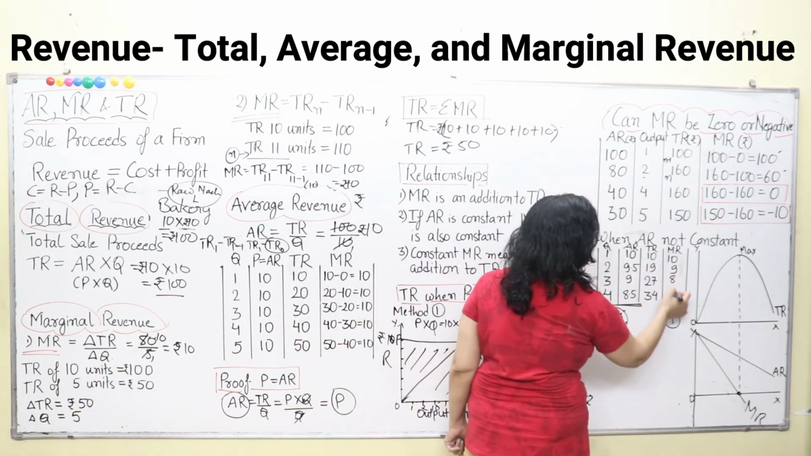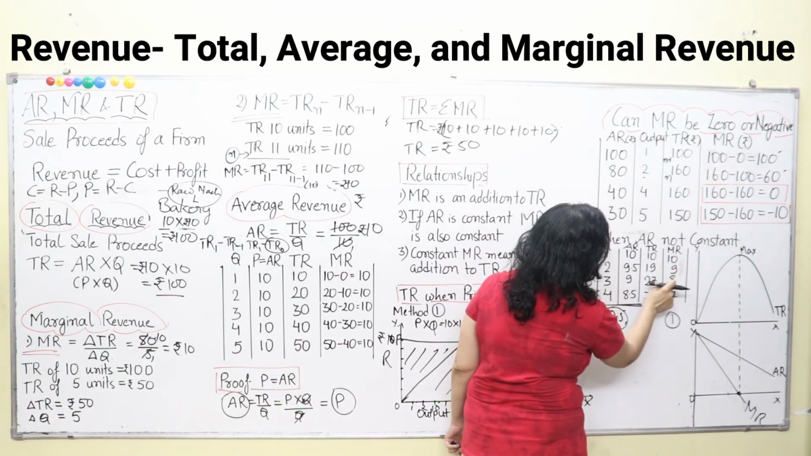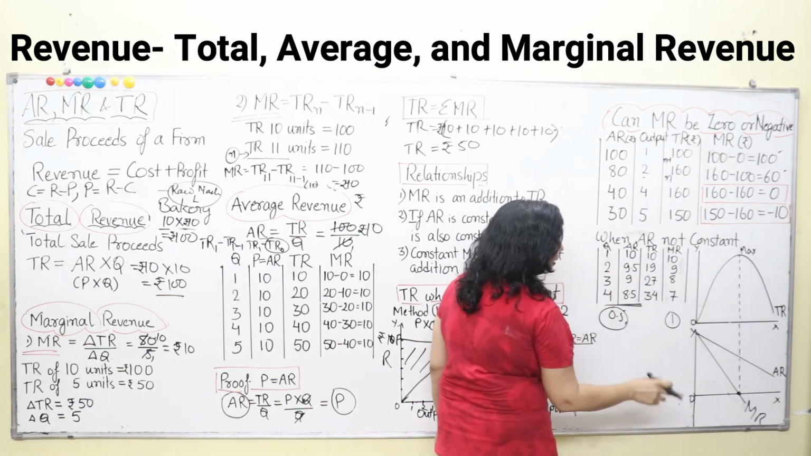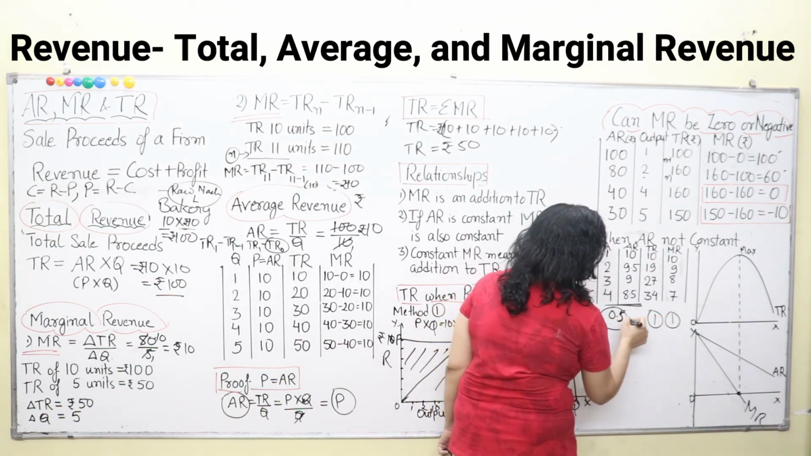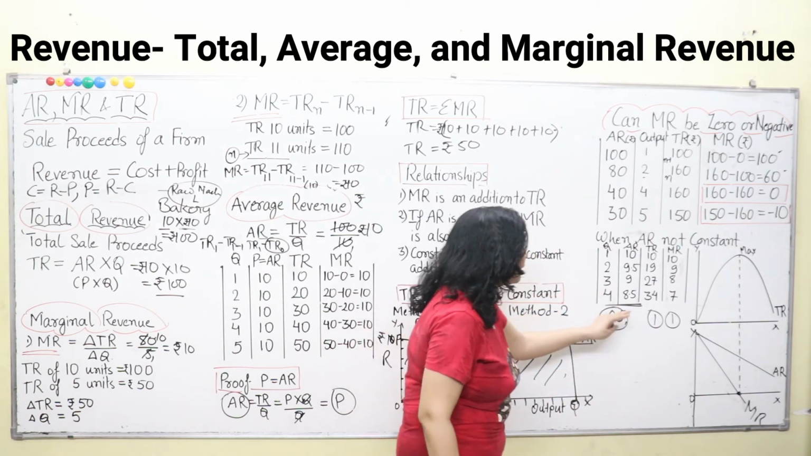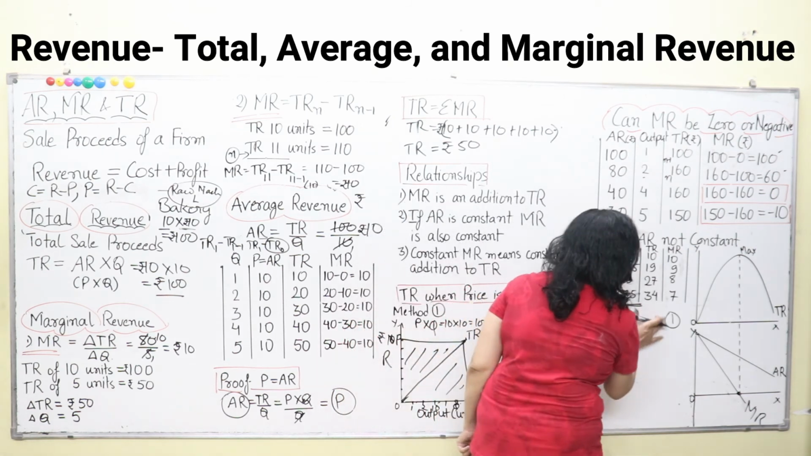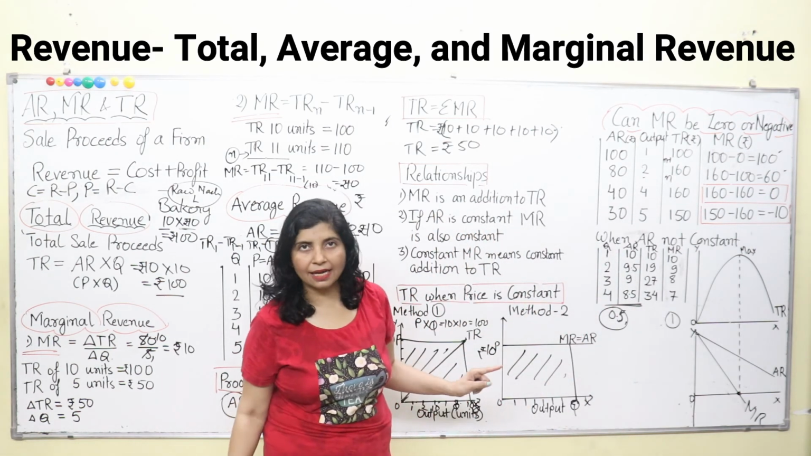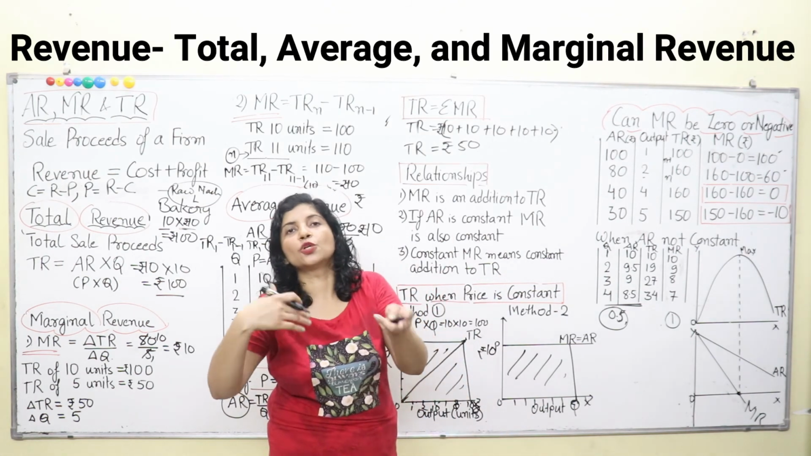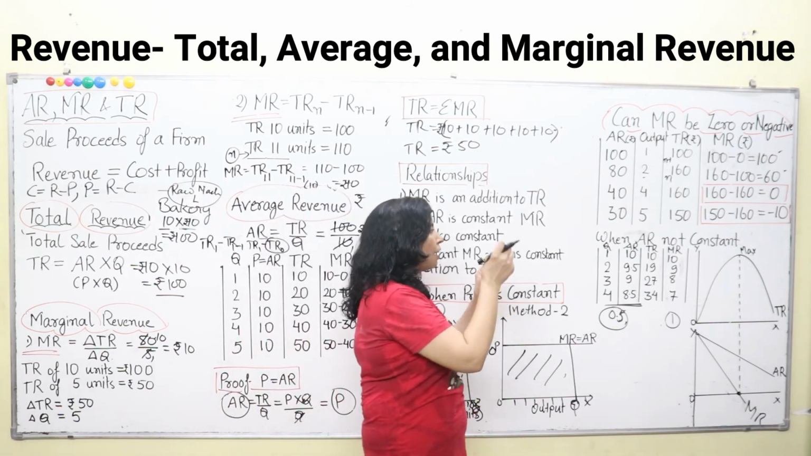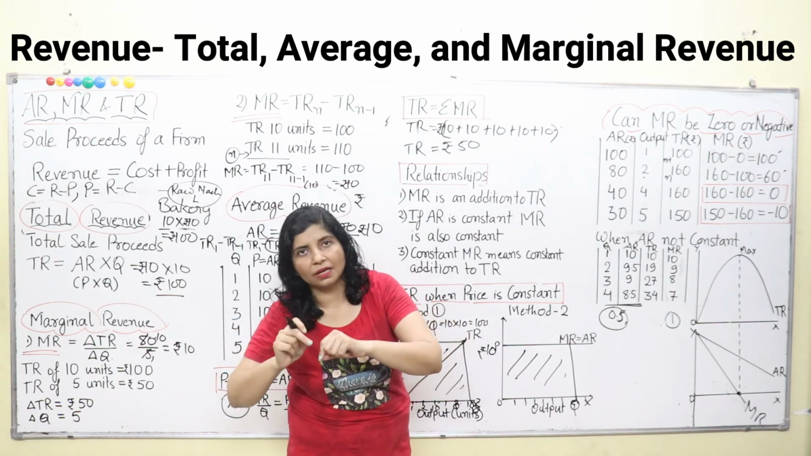Now, in marginal revenue, what is the difference? Here, 10, 9, 8, 7. There is a difference of 1 every time. So here, you can see 1 is 2 into 0.5. That means the difference in marginal revenue is twice the difference of your average revenue. Why? Because when average revenue declines, marginal revenue declines at double speed. That means if there is a decrease of rupee 1 in average revenue, there will be a decrease of 2 rupees in marginal revenue.